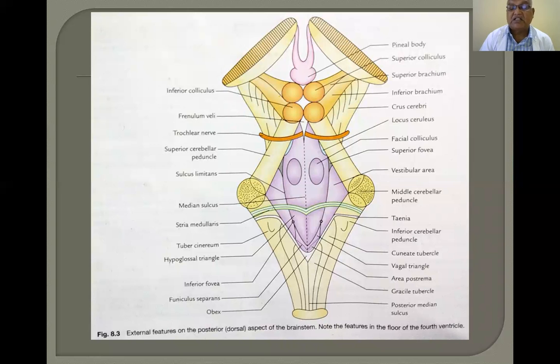A nucleus is nothing but a collection of nerve cells, neurons, in the central nervous system. From the nucleus, fibers arise and give rise to a nerve. So the vagal nucleus is a collection of neurons, and the fibers coming from the vagal nucleus form the vagal nerve. The hypoglossal nucleus is a collection of neurons, and fibers coming from the hypoglossal nucleus give rise to the hypoglossal nerve. So you have to understand the phenomenon.